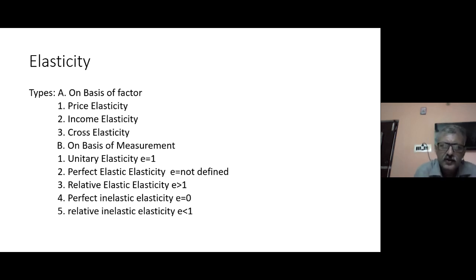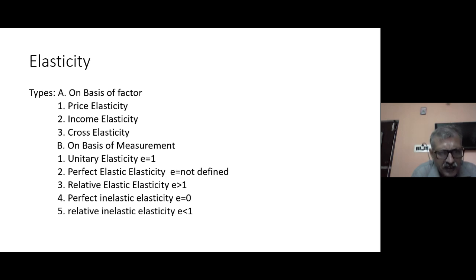So for measuring this elasticity for both demand and supply, after measurement, we can determine whether the elasticity is unitary in nature, inelastic in nature, or elastic in nature. If it is elastic, is it perfectly elastic or somewhat elastic?